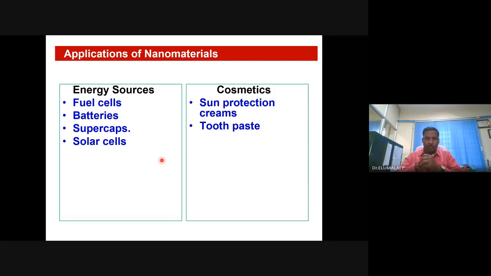Toothpaste, enamels, fillers: titanium oxide filler, yttrium oxide filler, which is a little expensive, can be made into nano.